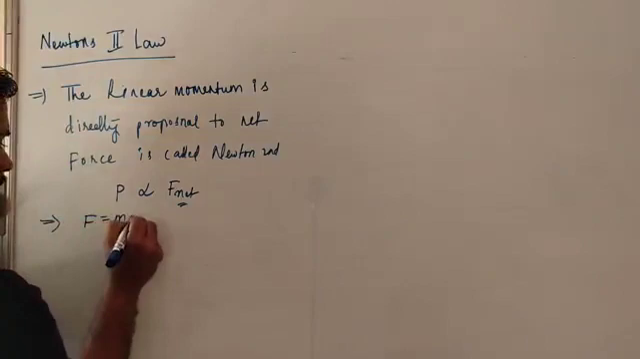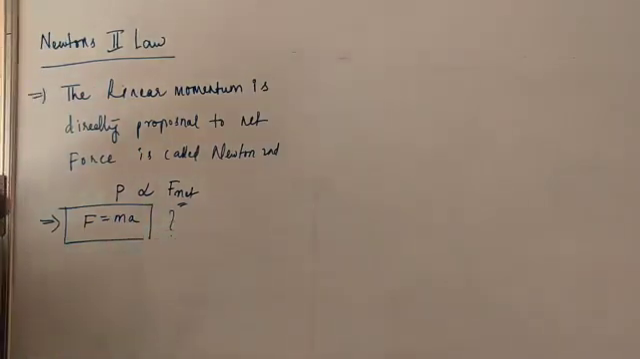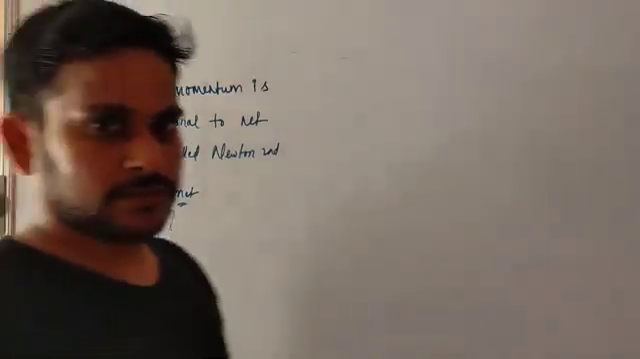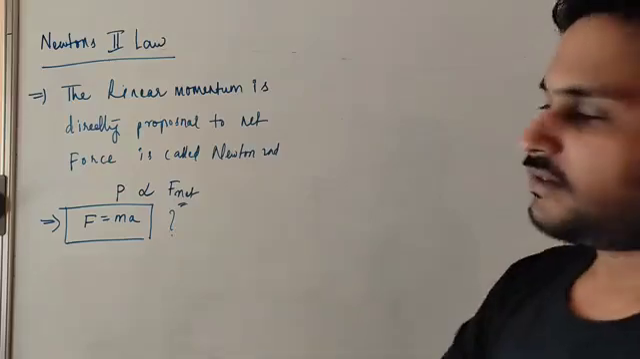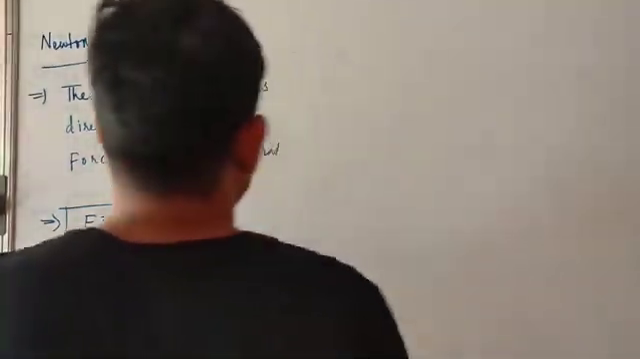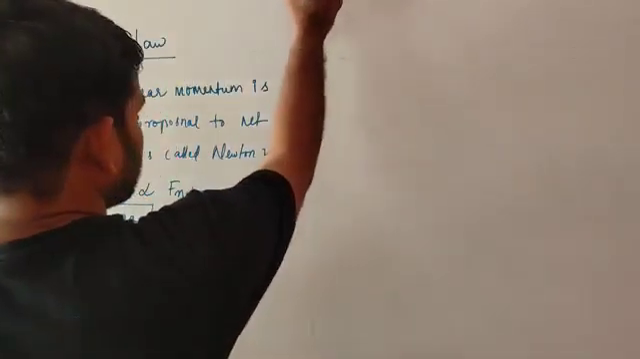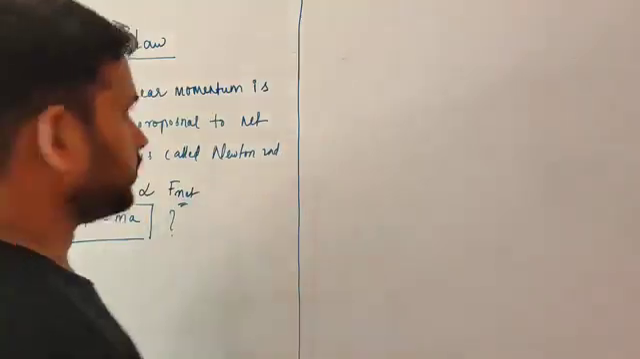Everybody knows Newton's second law as F is equal to ma. But how? By using this definition, we can derive F is equal to ma. So now we derive F is equal to ma.